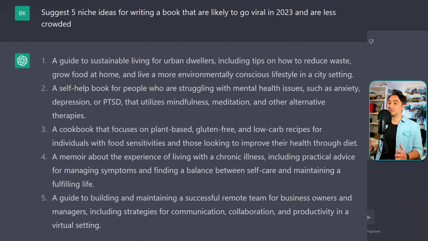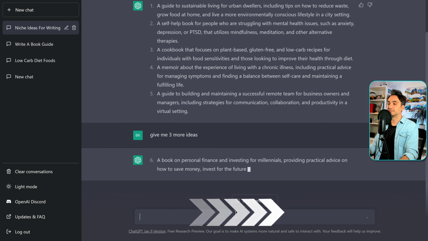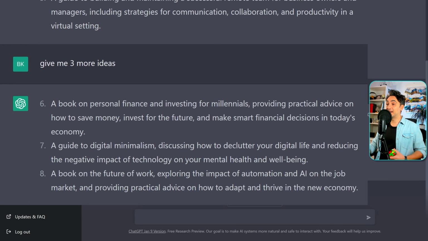This is really beautiful. So now we have 5 niches from the AI. The first one is about the environment, the next one about mental health. But let's say that you didn't find the niche that you want to write about. What you can do is add a follow-up prompt to say, suggest 3 more. So let's go and do that. Give me 3 more ideas. This is really amazing. So now we have 3 more niches, and now I'm going to choose a topic.